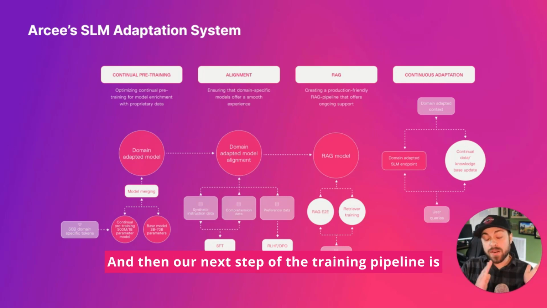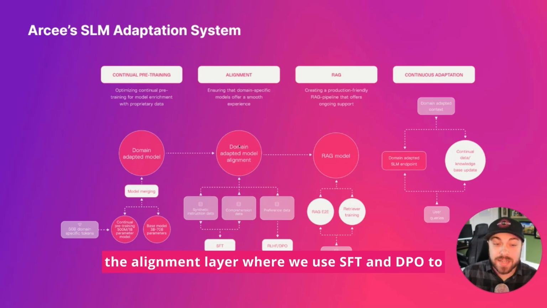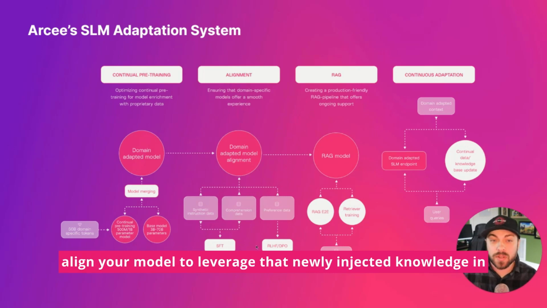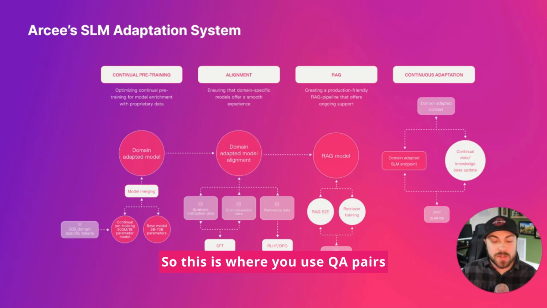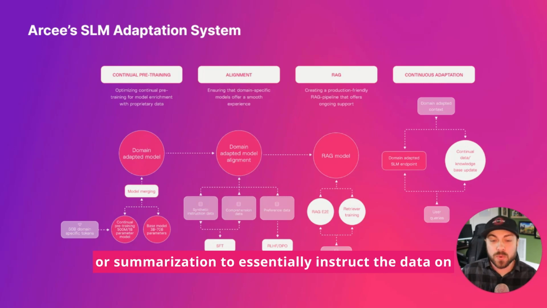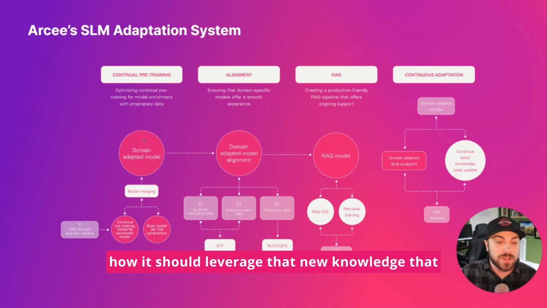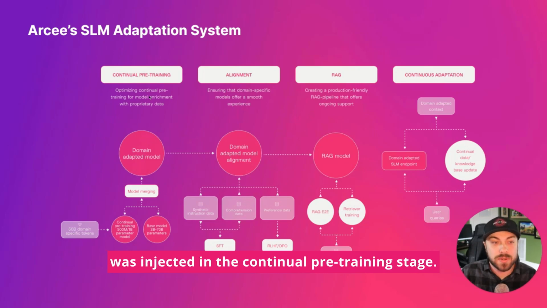And then our next step of the training pipeline is the alignment layer, where we use SFT and DPO to align your model to leverage that newly injected knowledge in ways that you might want to see a response. So this is where you use QA pairs or summarization to essentially instruct the model on how it should leverage that new knowledge that was injected in the continual pre-training stage.